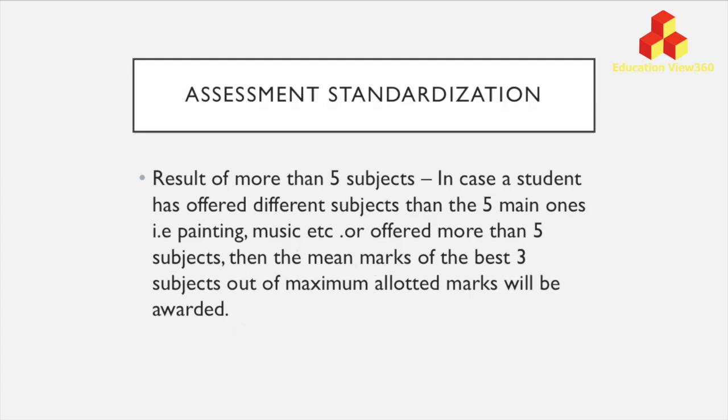You take the mean marks of the three best subjects of the student. Supposing the child's mean marks came to 75, 78 and 80. So 80, the best mark, would be allotted to the student.